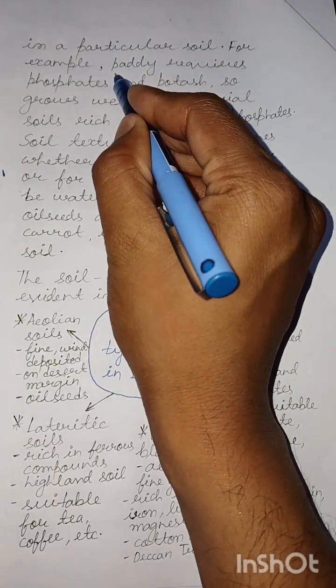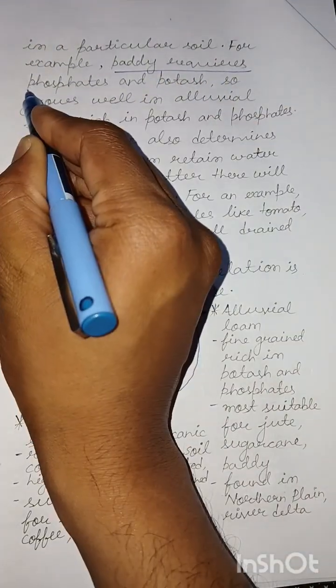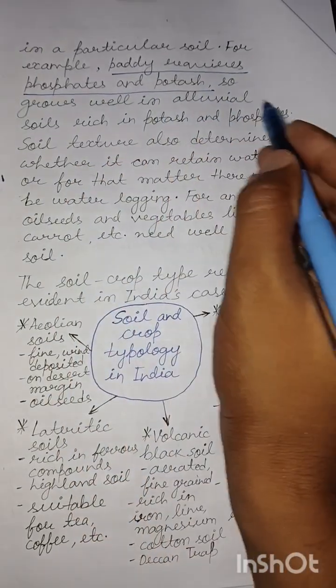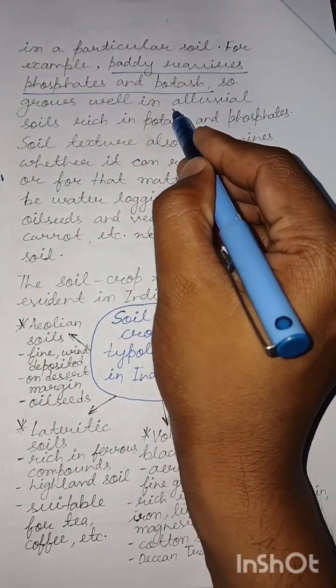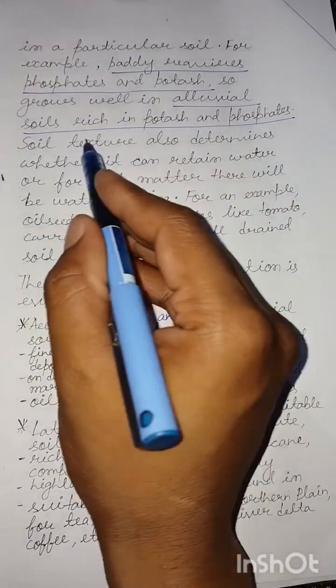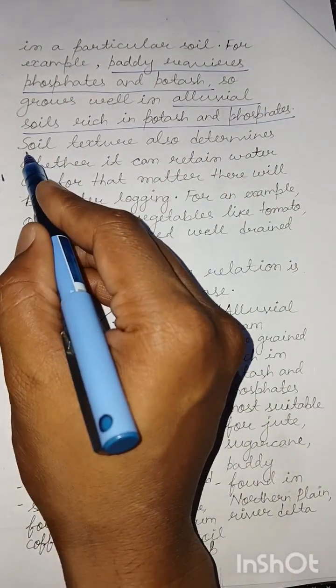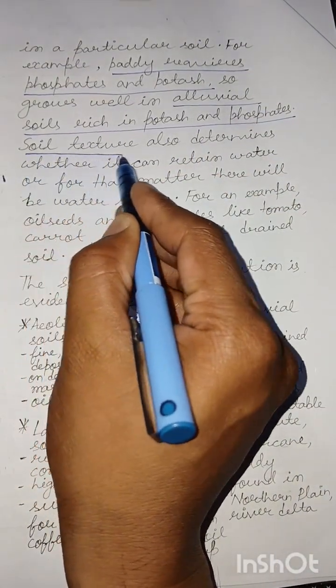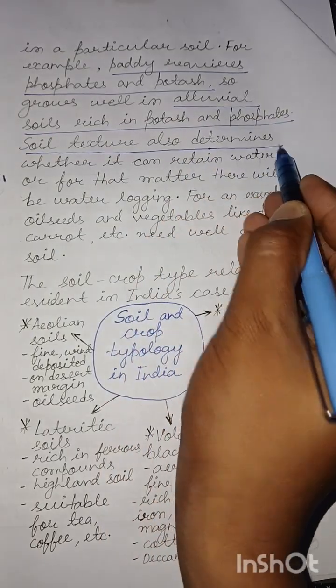The crop of paddy requires phosphates and potash, so it grows well in alluvial soils which are rich in potash and phosphates.